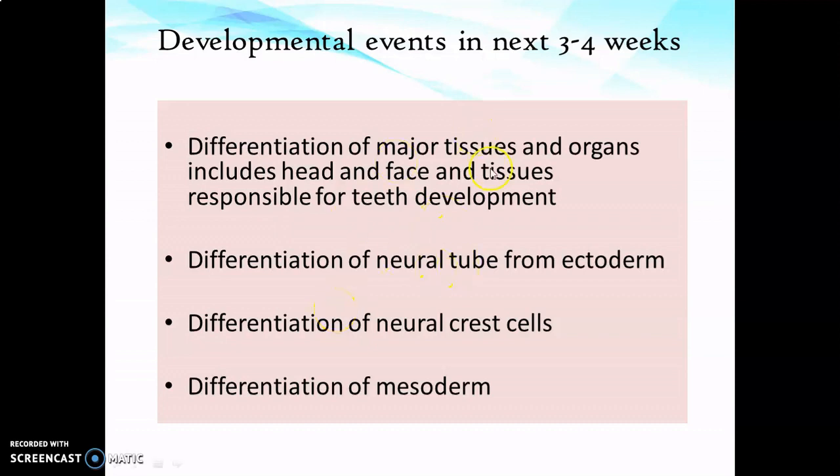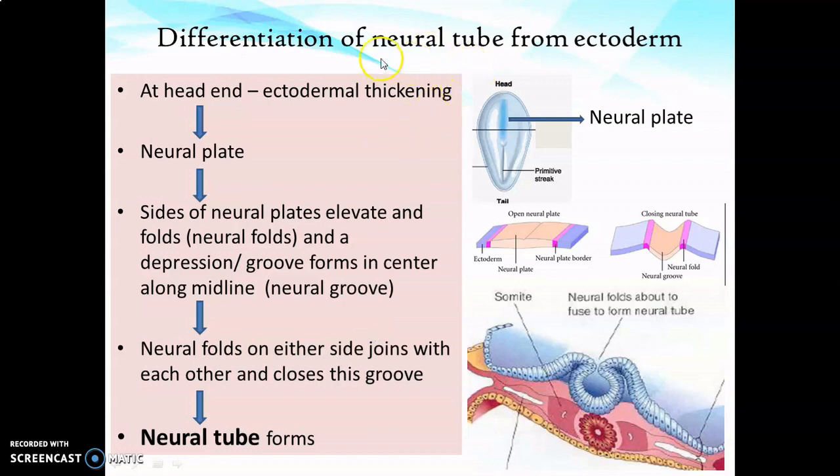So let's see each of these events in detail now. First of all, the formation of neural tube, which is the primitive nervous system. At the head end or rostral end of the embryo, the ectodermal cells along the midline show a slight thickening, that is by proliferation of cells, which is known as the neural plate. In this diagram, the central part of this ectoderm you can see slightly enlarged, which is known as neural